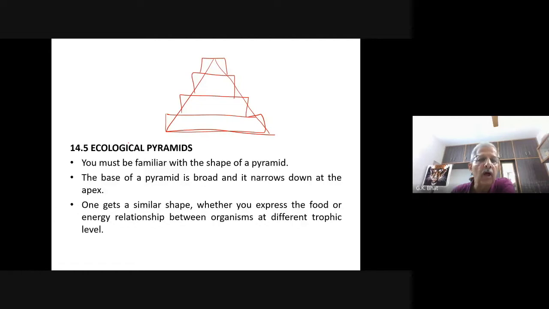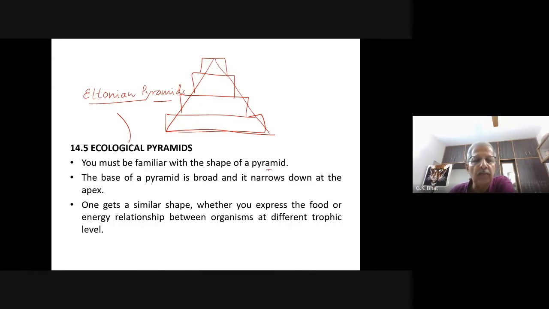Ecological pyramids are also called Eltonian pyramids, because it was Charles Elton who put this forward for the first time. Eltonian pyramids. So, you must be familiar with the shape of a pyramid.